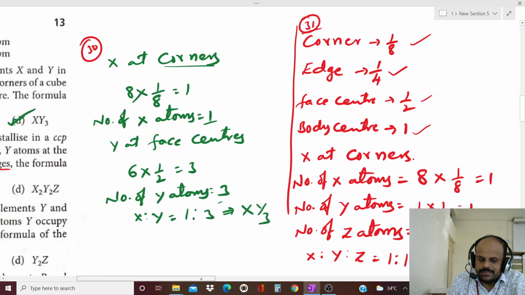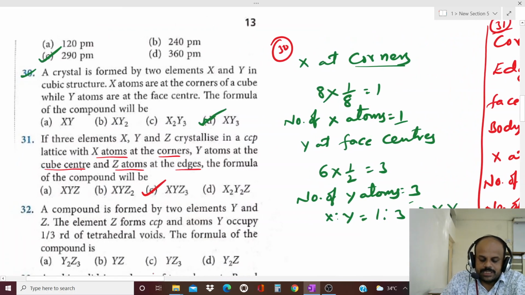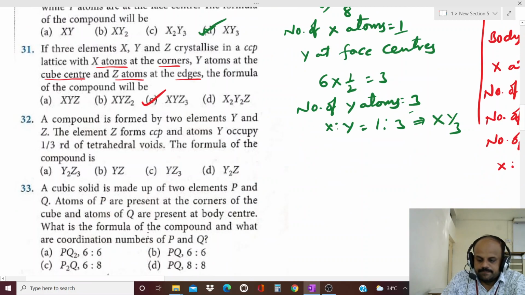Anyhow, finally for this 31st question, what is the correct option? The third option, that is C, XY3Z, is the answer. Next, question 32. A compound is formed by two elements Y and Z. The element Z forms CCP and atoms Y occupy 1/3 of tetrahedral voids. The formula of the compound is?